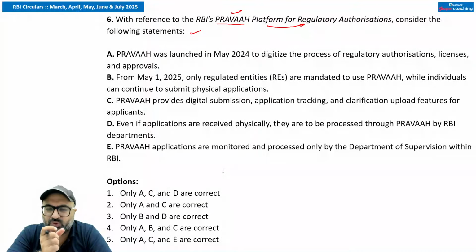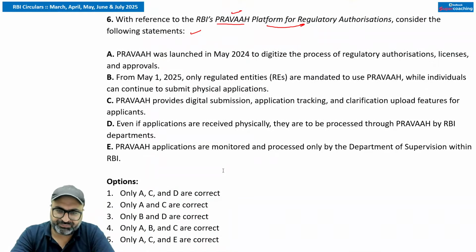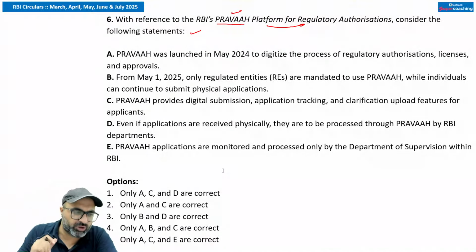Exception only for those who are unable to file digitally, though their application will still be processed via Pravah internally only. So if you are not even eligible, not even capable of reaching the Pravah portal, then also your application will be finally cleared on the Pravah portal only.